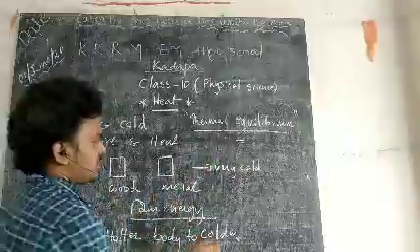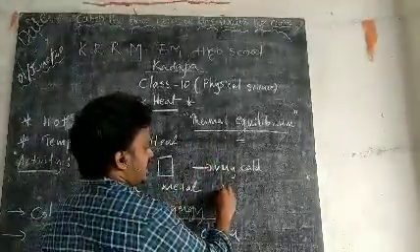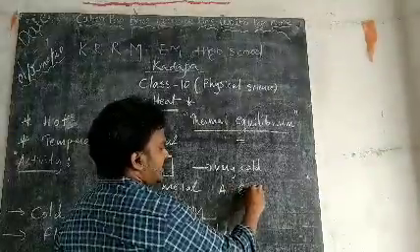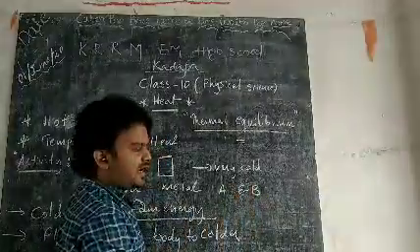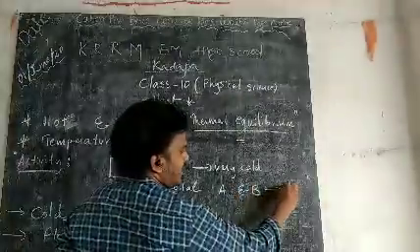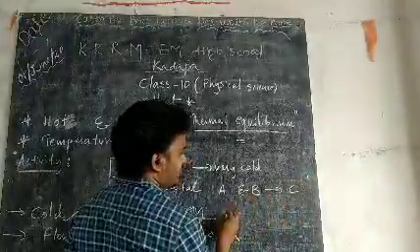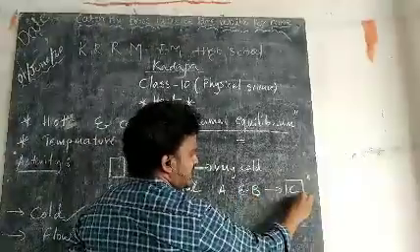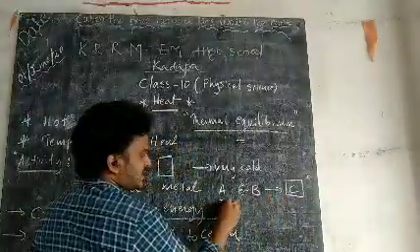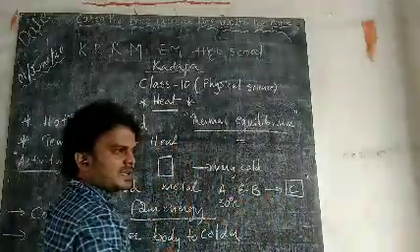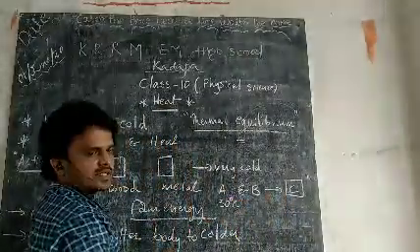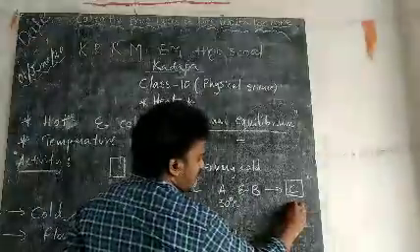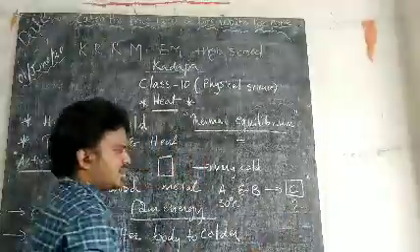Okay, let me ask one small question. If A and B are in thermal contact with C, and A's temperature is 30 degrees Celsius, then what is the temperature of C?